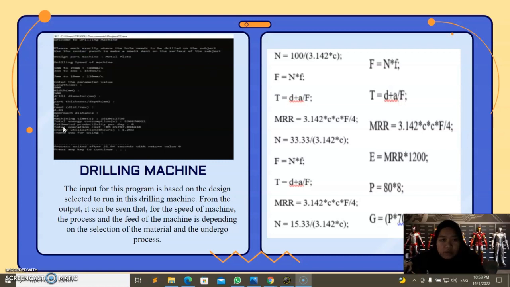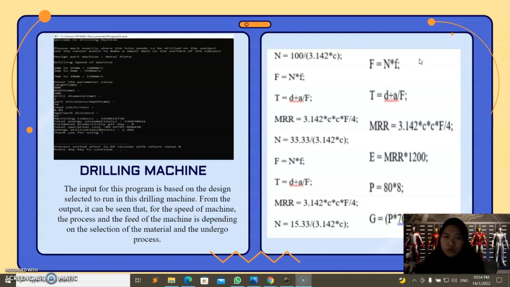And as we can see over here, this is the output for the drilling machine program, and we have the drilling speed of machine, the parameter values same with the previous machine, and at the end we will have the machining time, total energy consumption, estimated productivity per day, total operation cost, energy utilization, and lastly the length, width, drill diameter, and part thickness.